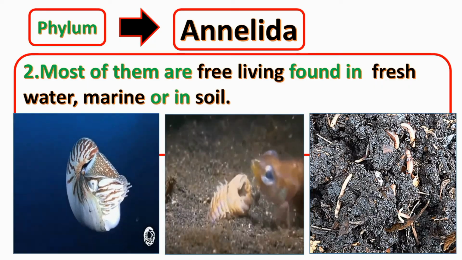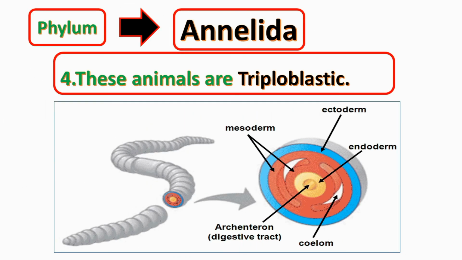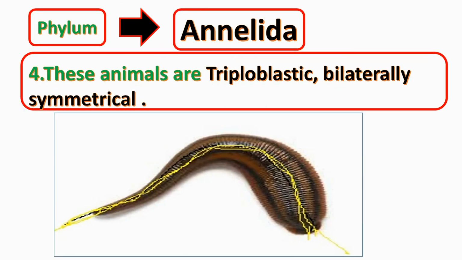Some of them are ectoparasites, means they live on the body of another organism but externally. These animals are triploblastic and they are bilaterally symmetrical.